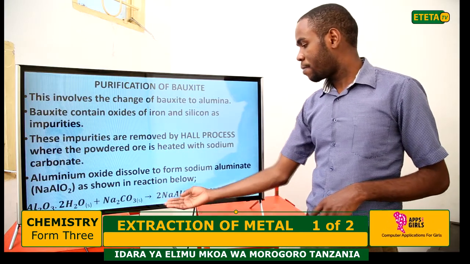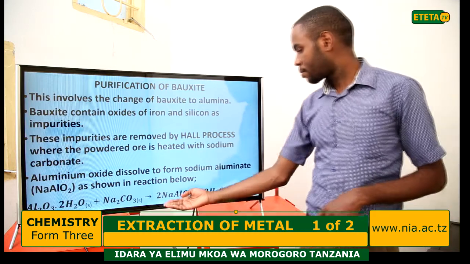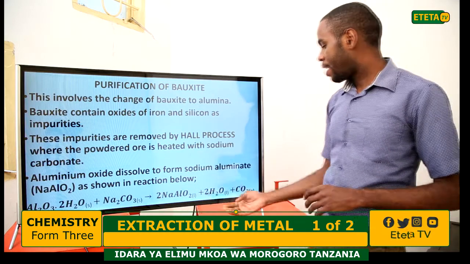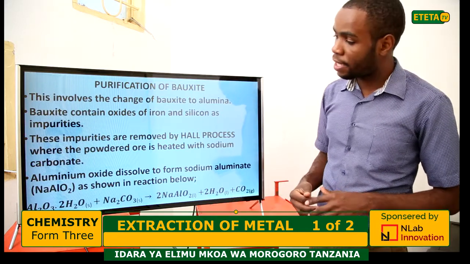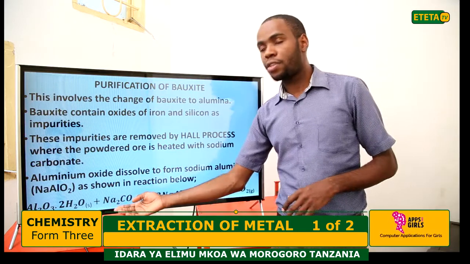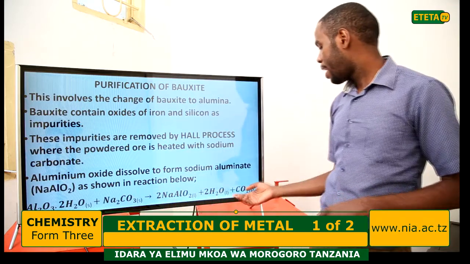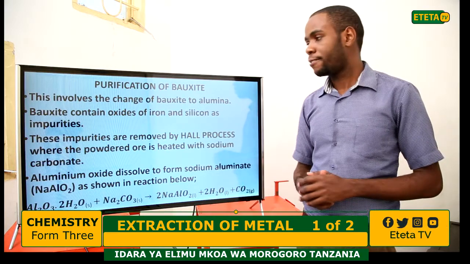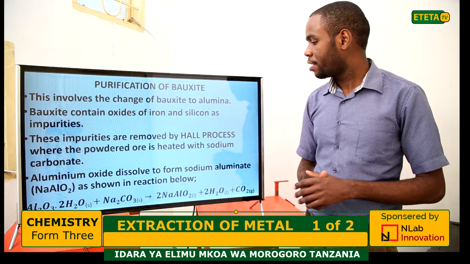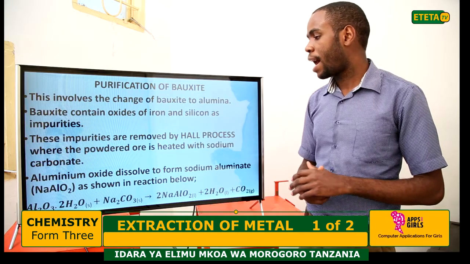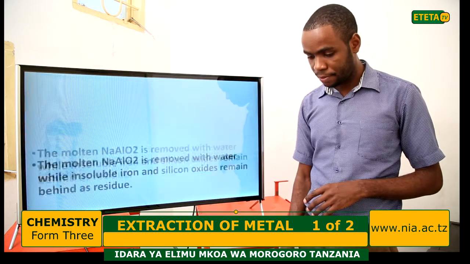The product formed here is sodium aluminate, another is water, and another is carbon dioxide. That's how the heating of bauxite occurs in the presence of sodium carbonate.